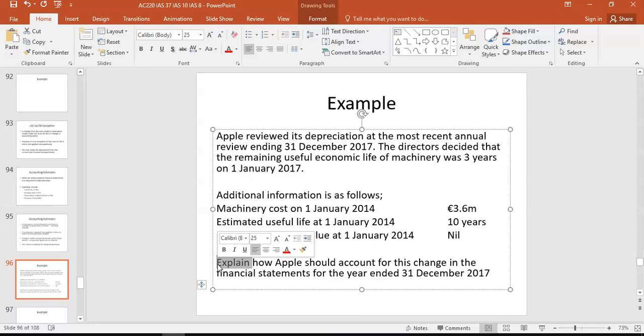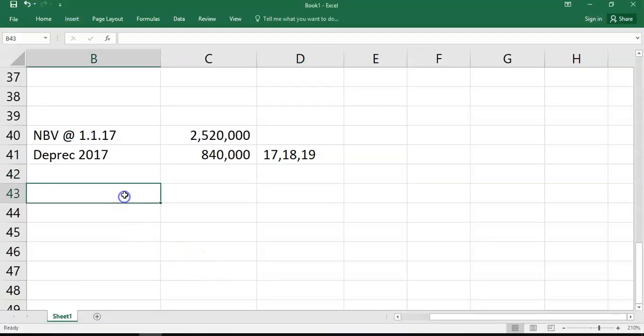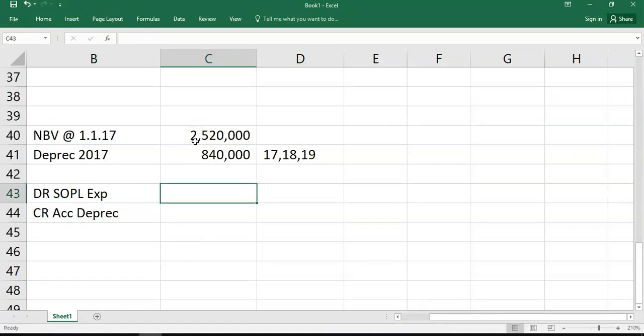It doesn't have to be applied retrospectively. It just has to be applied prospectively. And I'm looking for the standard, and I'm looking for those key terms, and of course I'm looking for the calculations. And the journal entry is a simple debit SOPL expense, credit accumulated depreciation, 840 and 840.